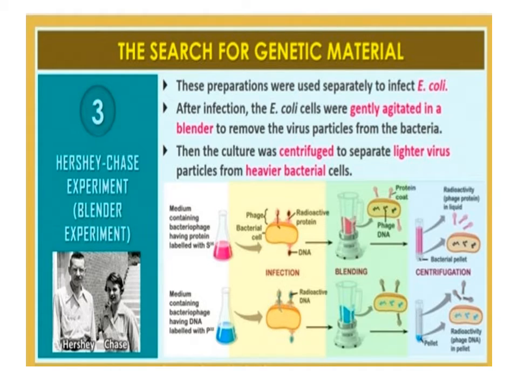The radioactive phages were allowed to infect E. coli bacteria. Soon after infection, the viral coats were removed from the bacteria by agitating them in a blender. The virus particles were separated from the bacteria by spinning them in the centrifuge. Then the culture was centrifuged to separate lighter virus particles from heavier bacterial cells.